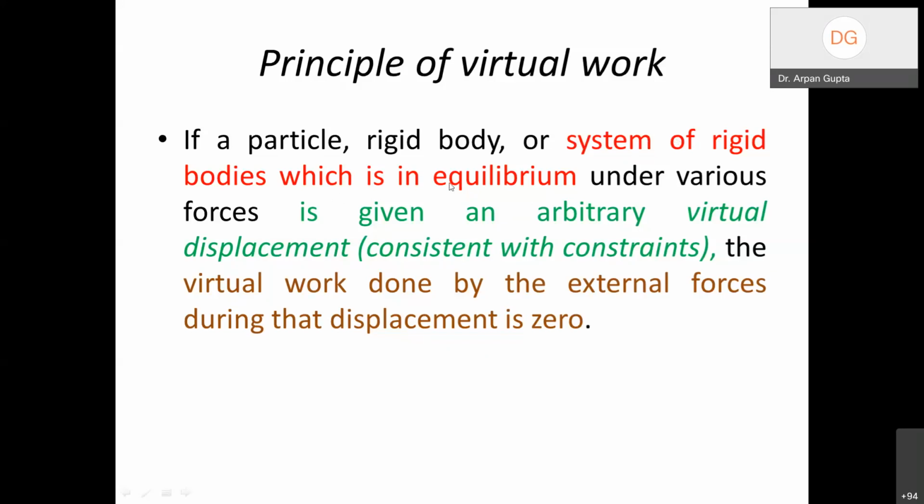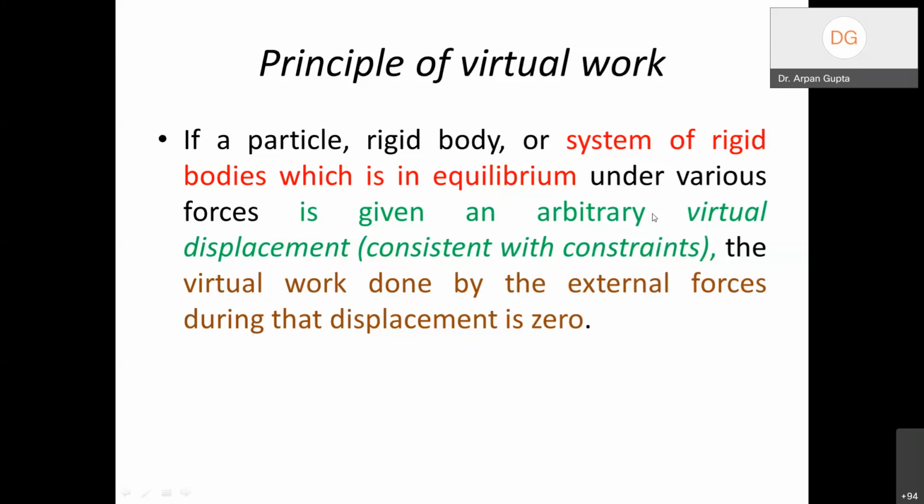Now, when you have a system of rigid bodies which is in equilibrium under various forces, then we will give an arbitrary virtual displacement. But we have to give it such that we respect the constraints provided in the problem, right? So all of a sudden we cannot say that the system is going to fly in the air.